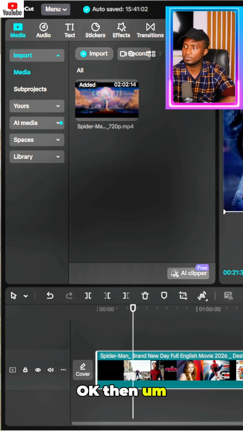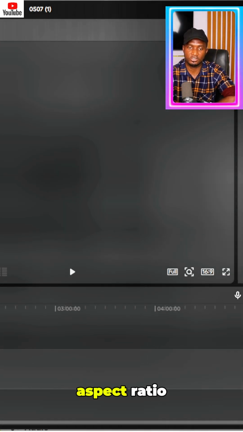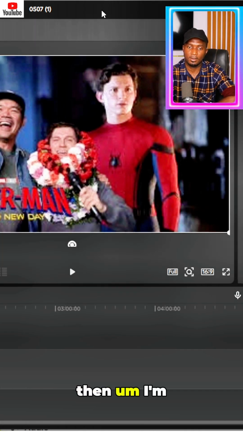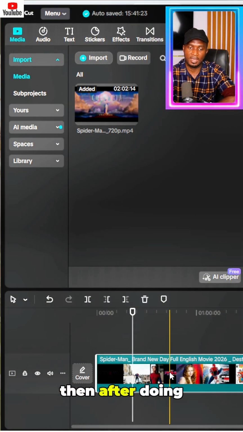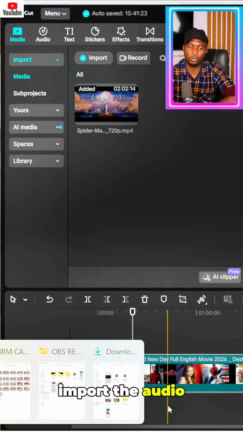Then let me show you this. The next thing is make sure the aspect ratio is set to 16:9. Then after doing that, the next thing you should do is click on that movie again. Okay. Then go ahead to import the audio.